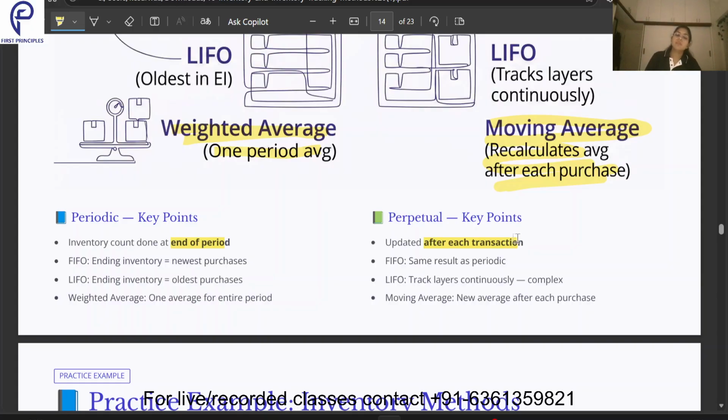Then in the case of FIFO, in case of periodic, the newest purchases will be there in your ending inventory. In case of LIFO, the oldest purchases, that is the one which you bought in the month of January, will be there in your ending inventory. And in case of weighted average, one average for the entire period. Coming to the perpetual, you will get the same result as periodic. In the LIFO, this is a complex process because you have to continuously track your inventory. Now coming to the moving average, there will be a new average after each and every purchase.